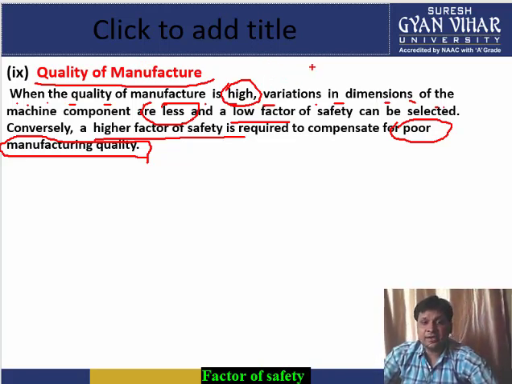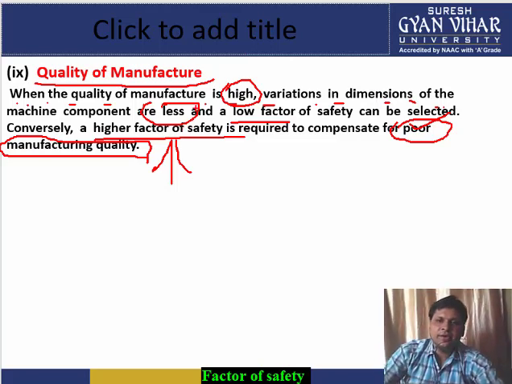But if the manufacturing has been a bit poor, the material might not be that accurate or strong since its quality is poor, so you are bound to take a high factor of safety. Poor manufacturing quality means you will have to take a high factor of safety, and a high quality of manufacturing means you can take less factor of safety.